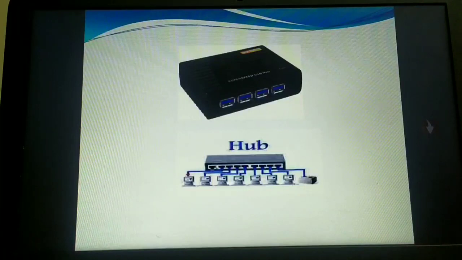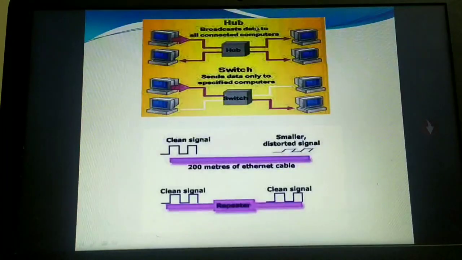First thing is, this hub has the major role. For example, I'll show this one, you can clearly understand this. This is the hub and this is the switch. The switch we will discuss in the next topic video. So this is the hub.